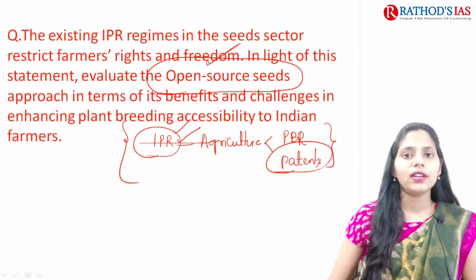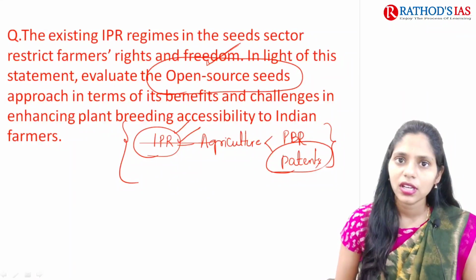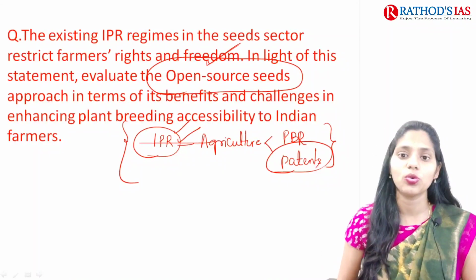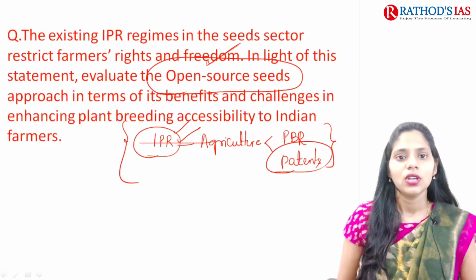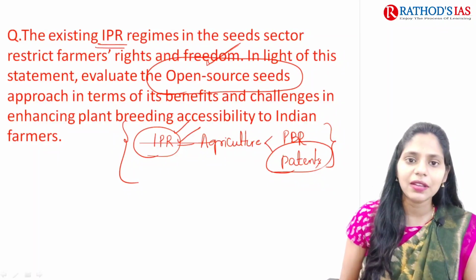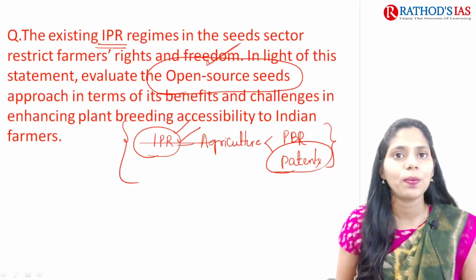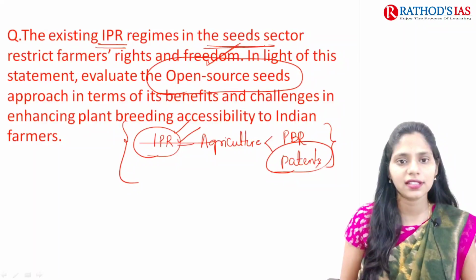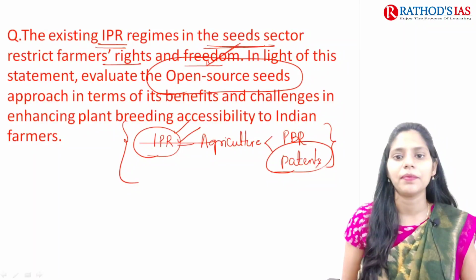So now let us try to see what is the question. In the Hindu editorial, there is one article regarding this open source seeds movement. So we came up with this question. The question is: existing IPR, intellectual property rights regimes in the seed sector restrict farmers' rights and freedom.